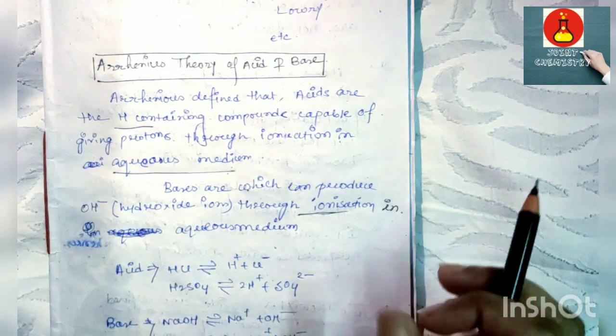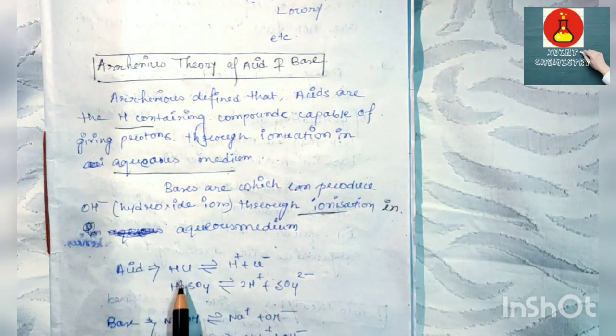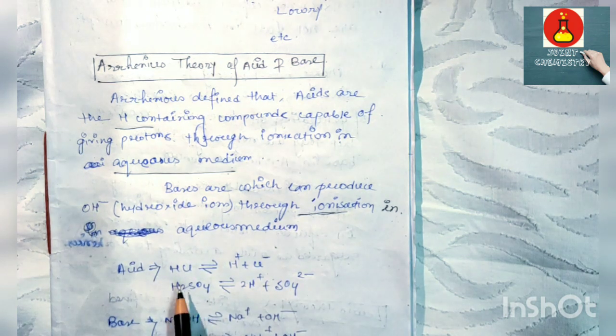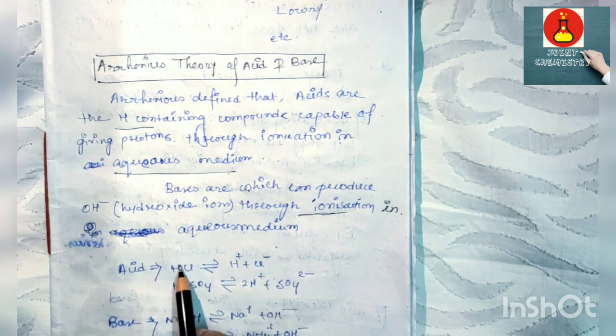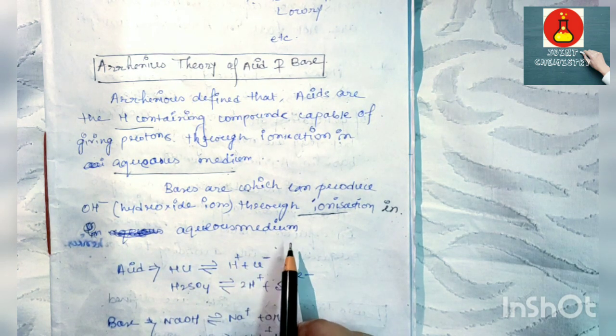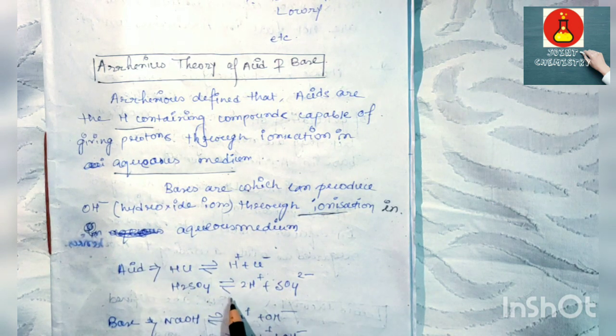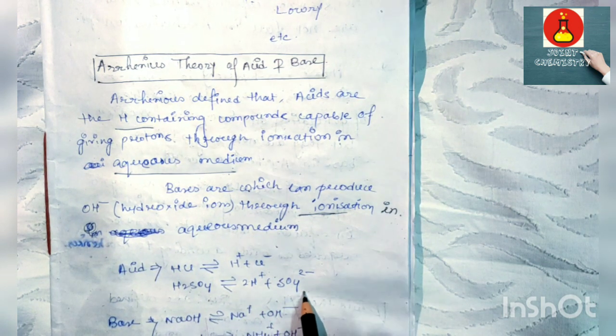Examples are HCl and H2SO4, called Arrhenius acids, because HCl contains a hydrogen atom and it gives rise to a proton in aqueous medium. Similarly, H2SO4 dissociates into 2H plus and SO4 2 minus.